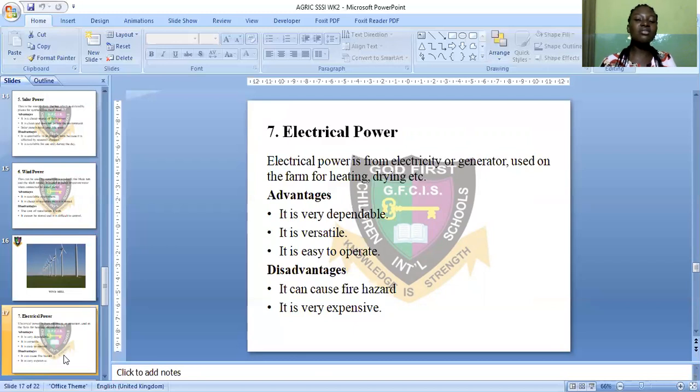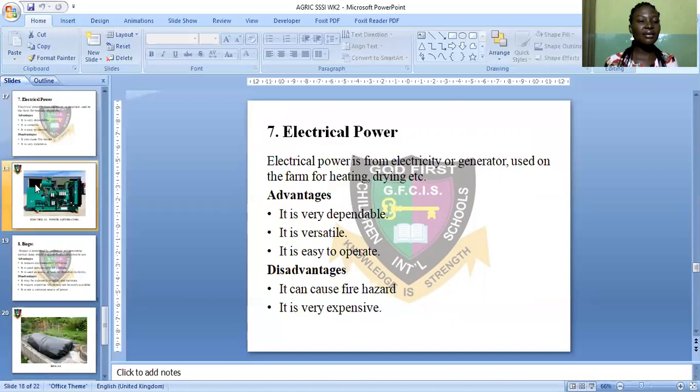Disadvantages: it can cause fire hazard. Yes, it can cause fire hazard. There can be fire outbreak, and also it is very expensive. To have a very good mechanical generator, you need a lot of money, and this kind of generator also uses diesel, and we know that diesel is very expensive.